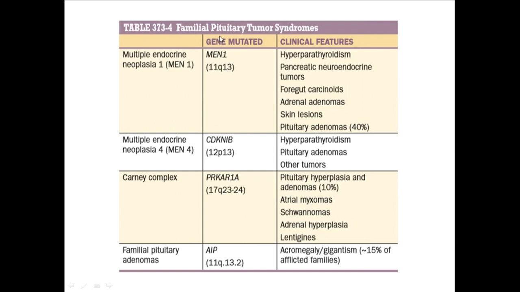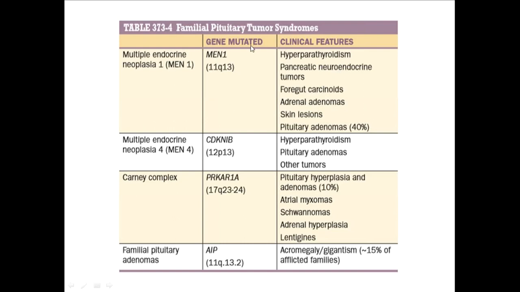So the most common familial pituitary tumor syndrome is MEN1, that is multiple endocrine neoplasia 1, and the gene mutated is MEN1, and it is seen on chromosome 11q. All these variables are important: which is the gene mutated, what is the chromosome number, and what are the clinical features. They can give multiple choice questions on which are all the components of MEN1. They'll give hyperparathyroidism, they'll give hypo... they can jumble options and ask multiple questions. So this table is very important.